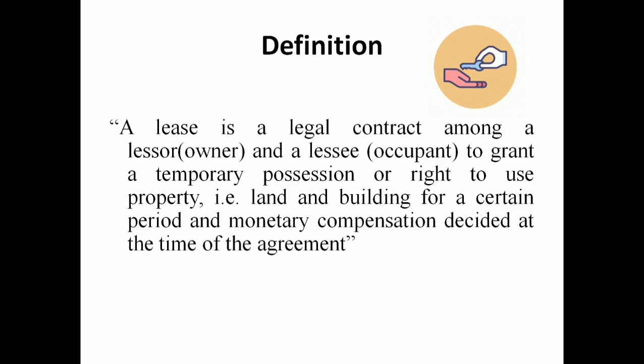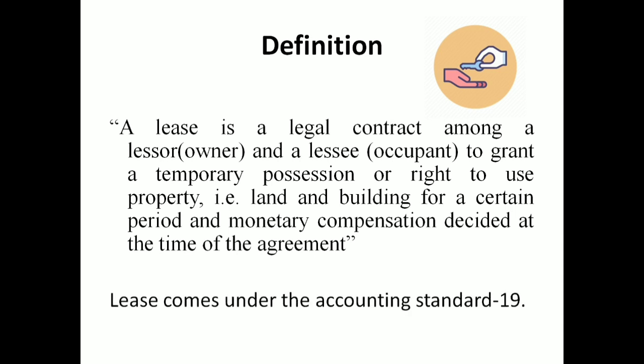A lease is a legal contract between the lessor or the owner and the lessee or the occupant to grant a temporary possession or right to use the property, that is a land and building, for a certain period, and monetary compensation is decided at the time of the agreement. This is one of the definitions. A lot of definitions are there if you go through textbooks. This is one of the definitions based on the concept that we have discussed in the earlier part.